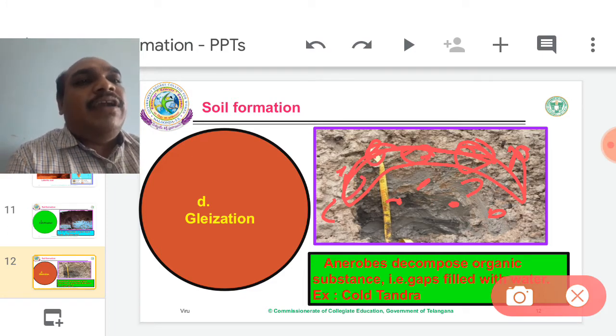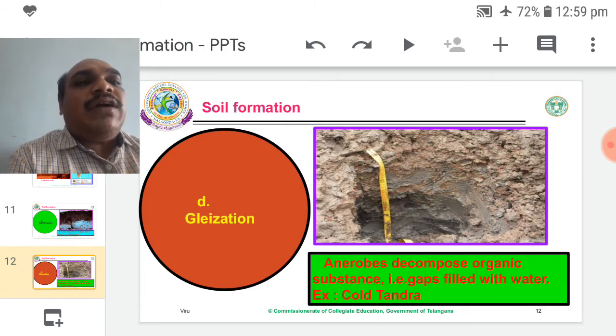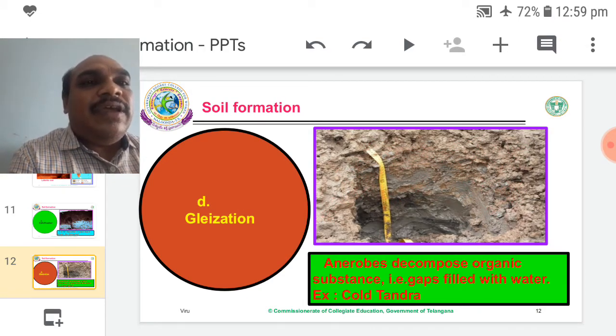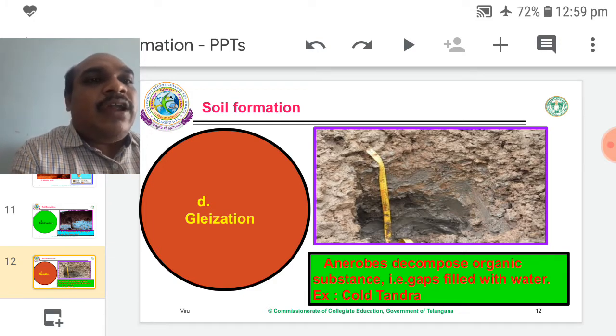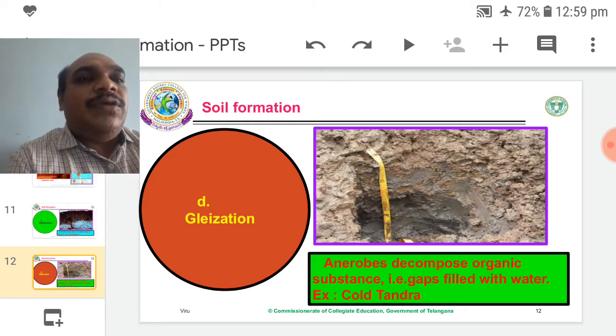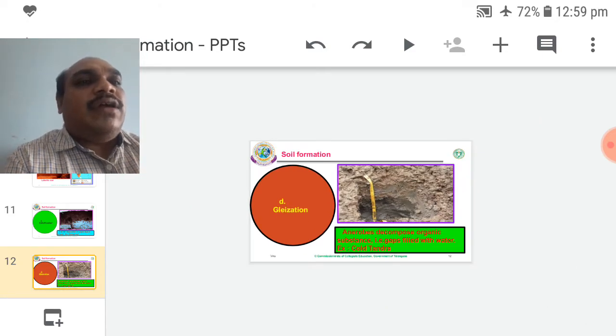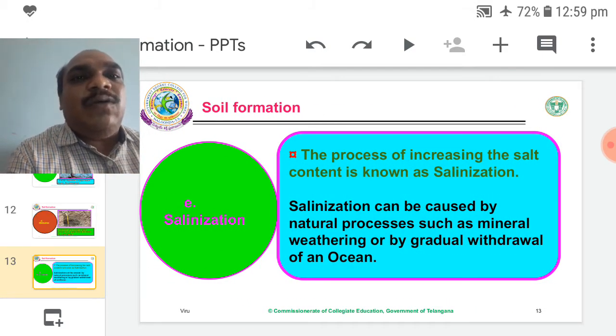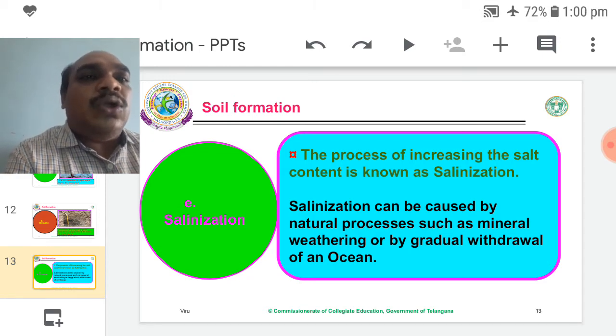Those empty gaps are filled with water. That water is not available to the plant, but the soil always looks wet. So how does the wetness come? By the anaerobic bacteria activity. When anaerobes enter the empty spaces in the soil layer, they decompose the organic matter and then create some gaps. Those gaps are filled with water. So this gleization is visible in tundras. Tundras are already a cold region, not specified as cold tundra or hot tundra. Tundras are generally cold.